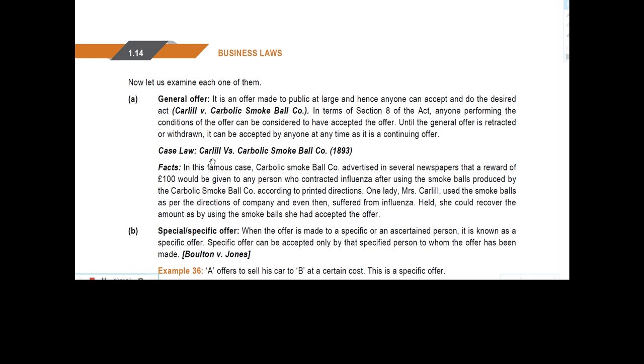See, in this case, the Carbolic Smoke Ball Company had made one medicine, and they had printed and published about that medicine.